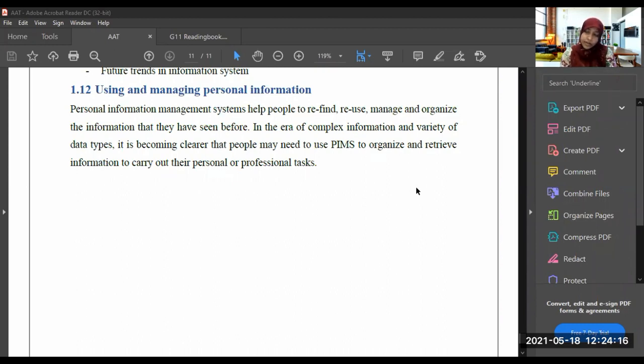If you have an organization, as I told you, there are employees and customers, and all their information is personal, right? Or it relates to professional tasks. So we should manage them with a management system. That's it for your first chapter.